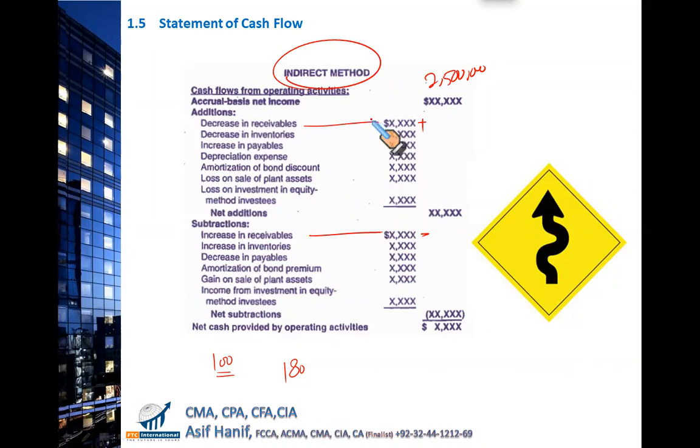Decrease in receivables is an inflow. Same thing goes for inventory. If your inventories have decreased over the period, they would have released cash into your business. Reduction in inventory is good. Inventory is leaving the business, and that means that it will bring in cash flow.